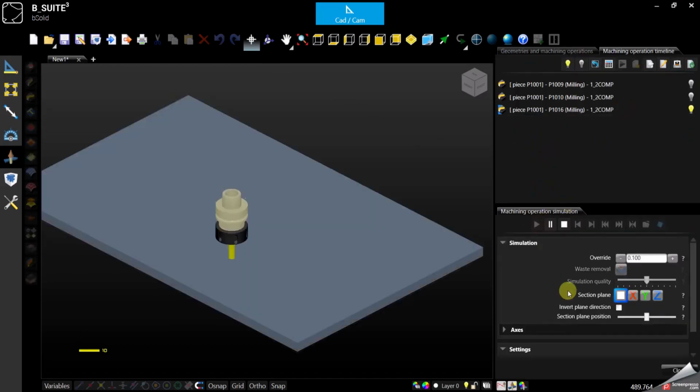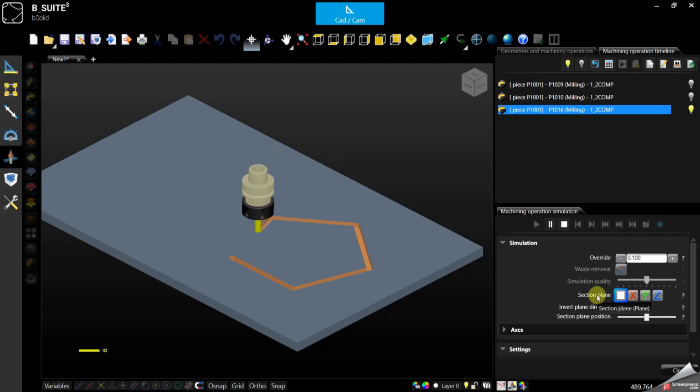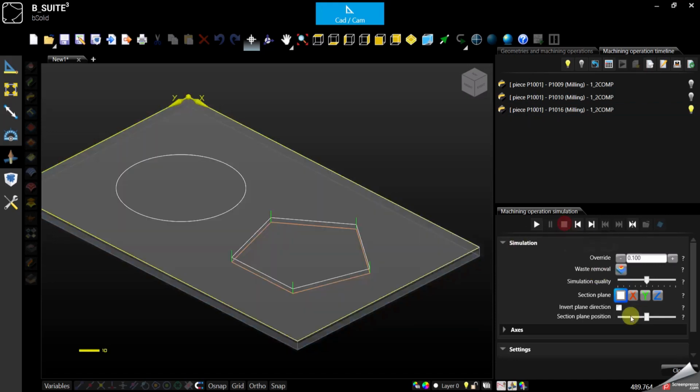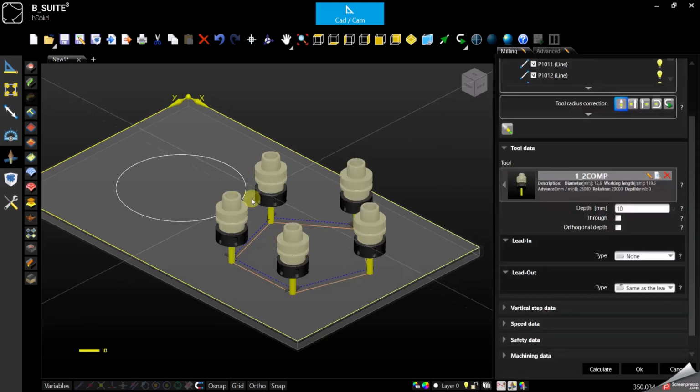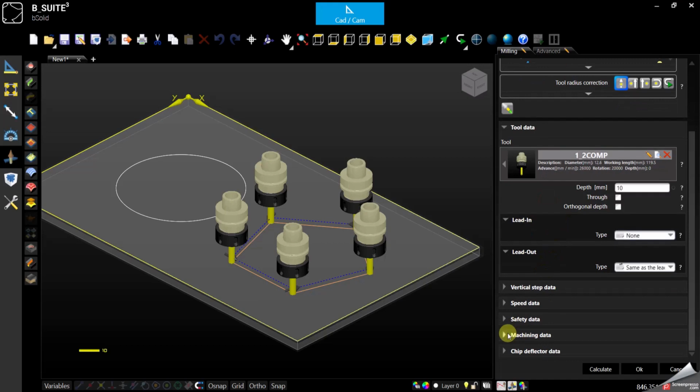It will treat every single geometry as an individual geometry, so it will do 5 different cuts. But let's say we want to join these together like it was before.